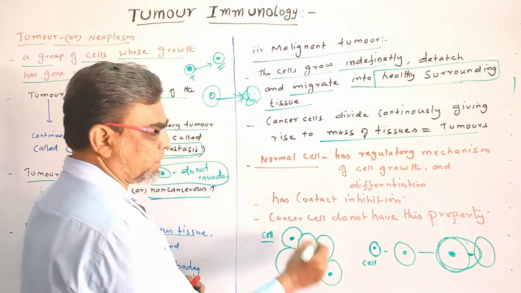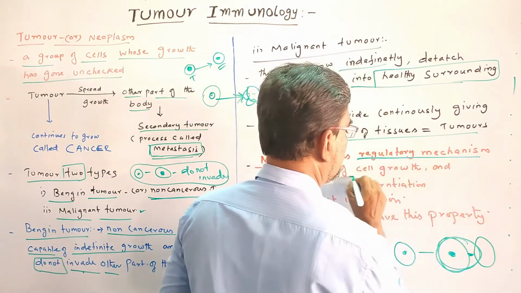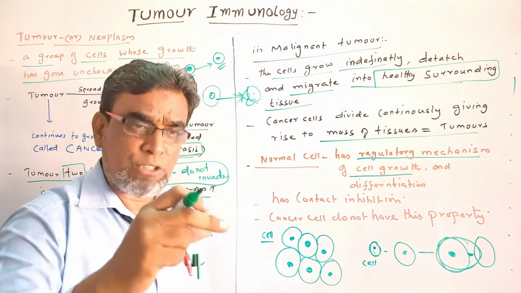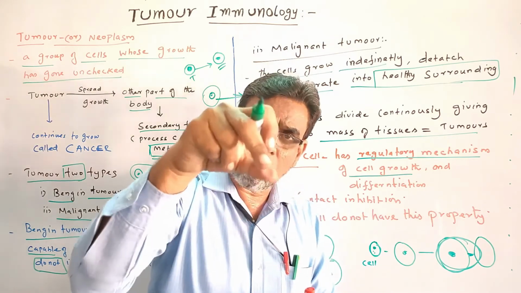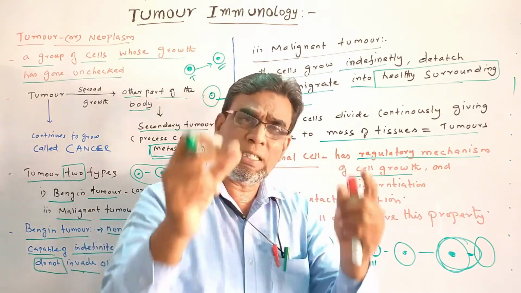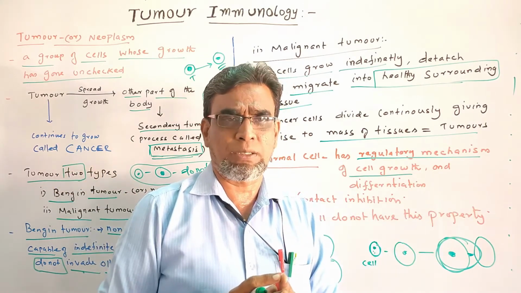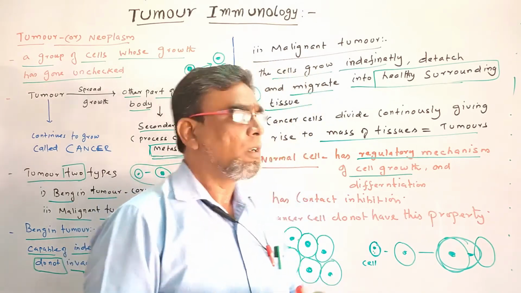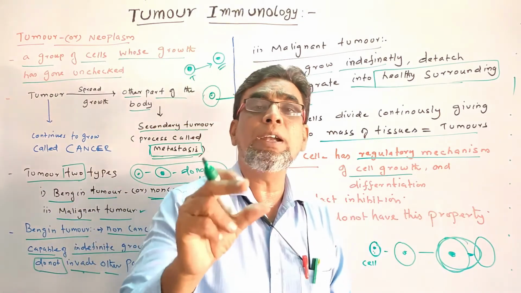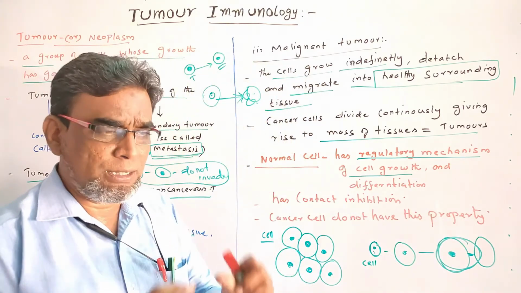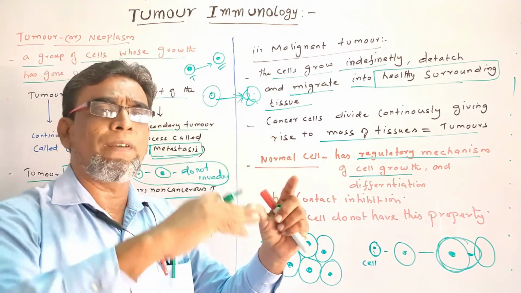Here, see, a normal cell, as I already told you, has a regulatory mechanism of cell growth. Each cell has a regulatory mechanism of its growth. It will control the growth of the cells and the size of the cells, so that continuous development will not take place. It is a regulating mechanism in the normal cell. Whereas in cancer cells, the regulatory mechanism is absent. So the cell has no check. It will develop, grow, multiply and also invade the other tissues.